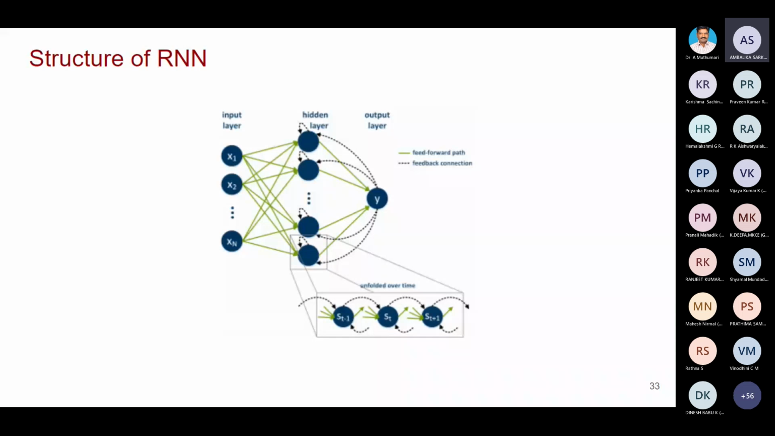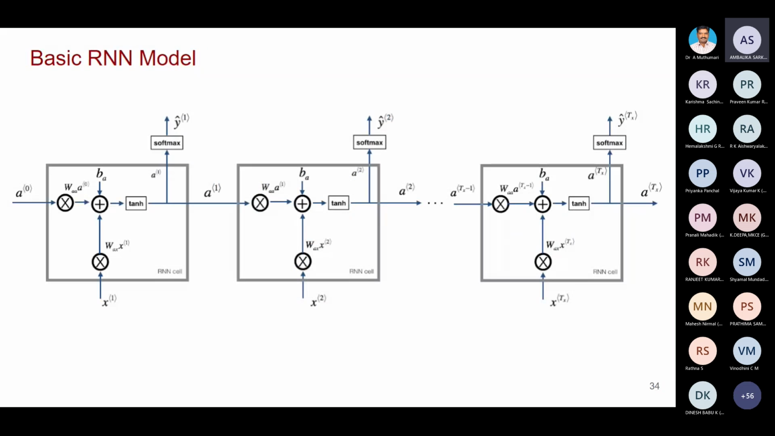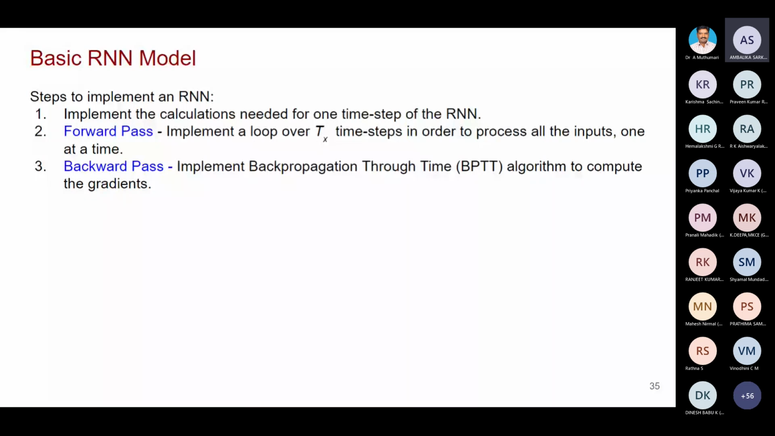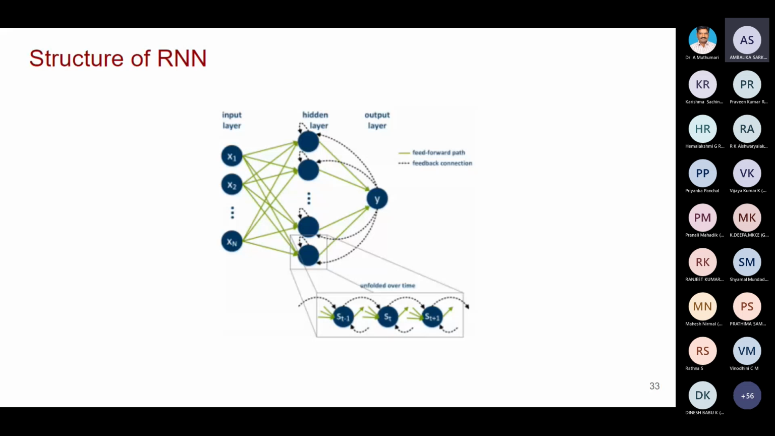Now we can see what is inside the cell. Inside the cell, it will be like this. I'll explain. So this is the basic RNN model. Now let us take only one cell and see how it is working. Now all of you look at this. Steps to implement an RNN: implement the calculation needed for one time step. Here, this S of t minus 1 is one time step. Here we have to perform the calculation for only one time step, then it will be used for the other time steps also.